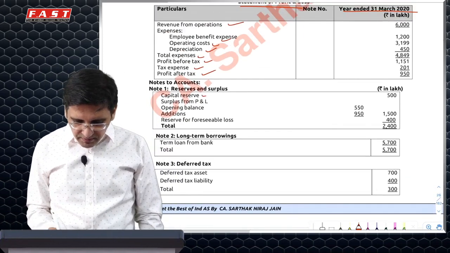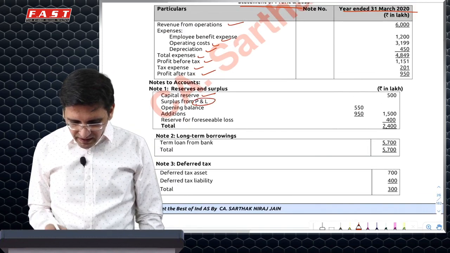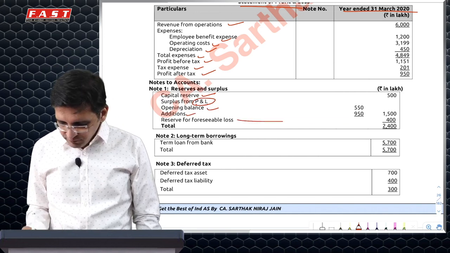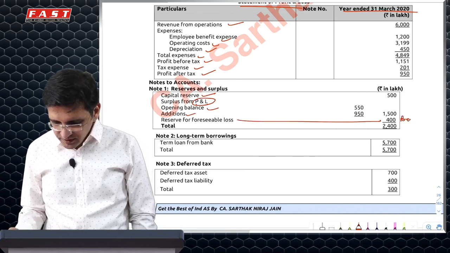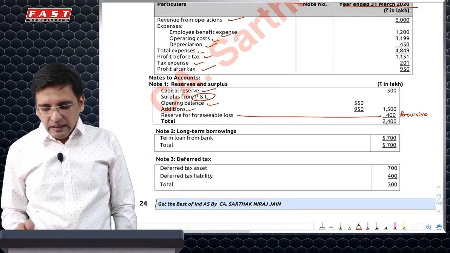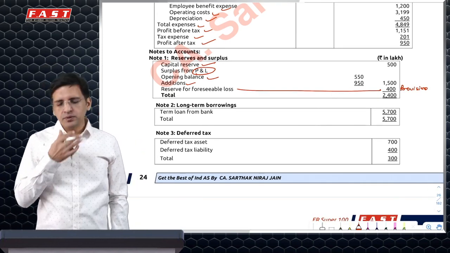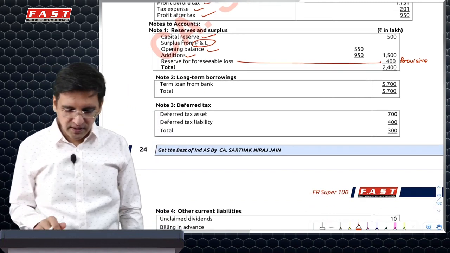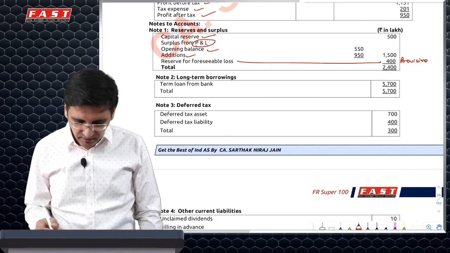Notes, reserves and surplus. Capital reserve is fine. Surplus from P&L known as retained earnings. Opening balance addition, that's okay. Reserve for foreseeable loss should be shown as a provision and not a reserve. So it will be removed from here and shown under provision. If the question specifies it is short term, then short term provisions would be increased or else long term.